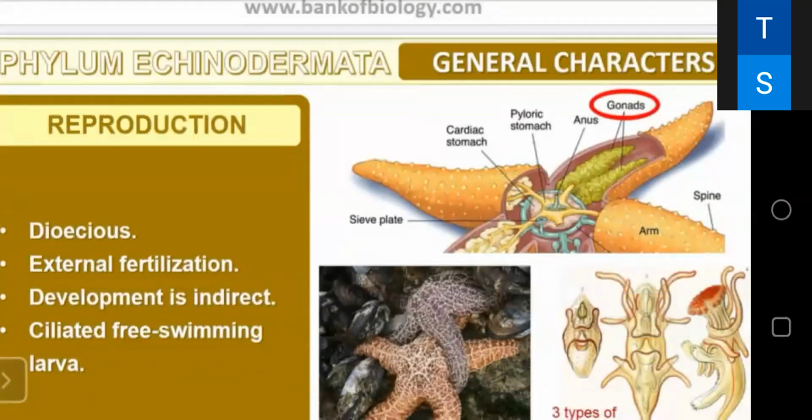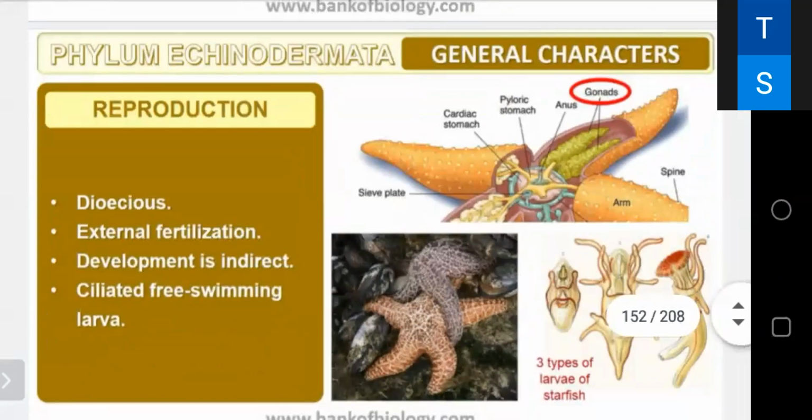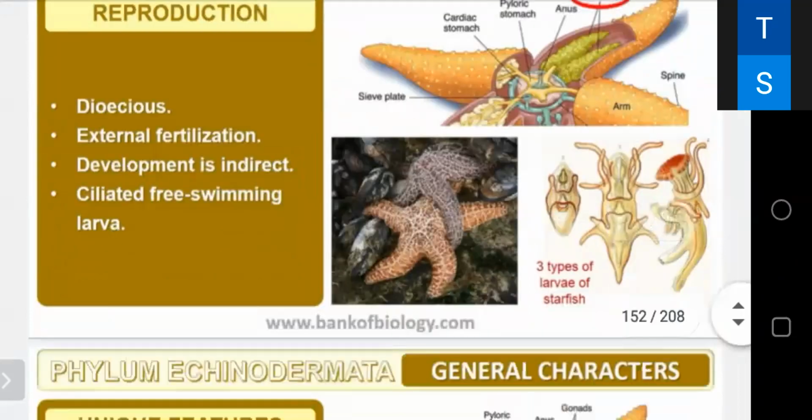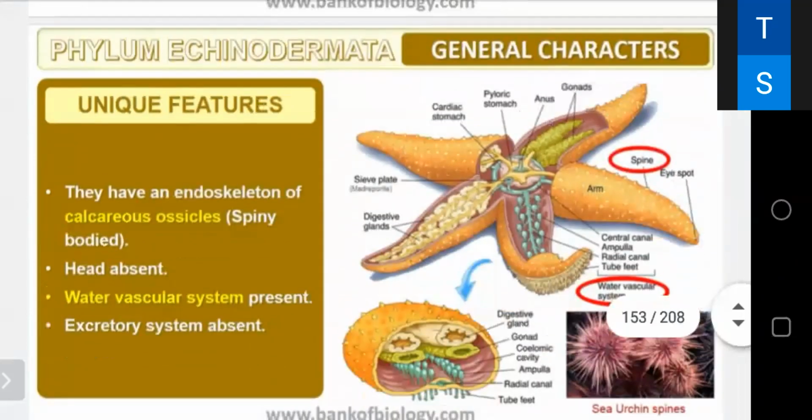They are dioecious, unisexual. External fertilization, development is indirect. A free swimming larva is there, and the unique features are that they have an endoskeleton of calcareous ossicles, that is, a spiny body. ठीक है, they have an endoskeleton. जैसे हमने आर्थ्रोपोड्स में पढ़ा था वहां तो एक्सोस्केलेटन था and it is made up of chitin. यहाँ पे एंडोस्केलेटन है और कैलकेरियस है ऑसिकल्स का.